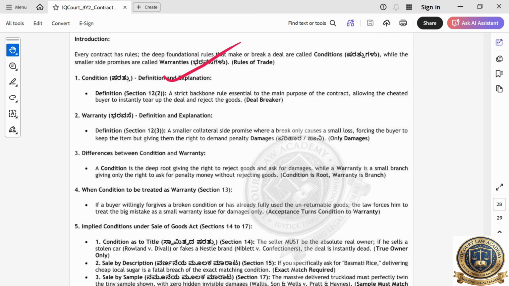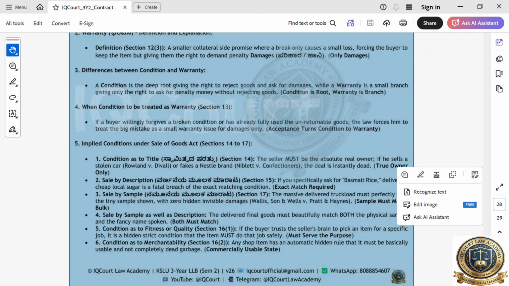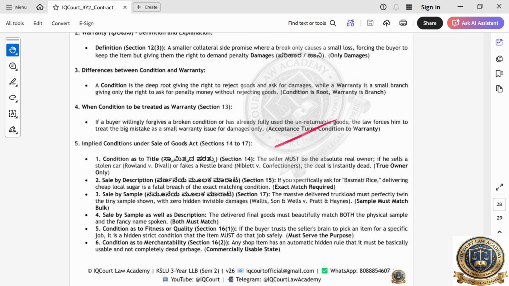Okay, don't worry. In this section you have to write Section 12 clause 2 condition and Section 12 clause 3 warranty, and the difference. This is very, very important. They may ask this question. At least they will ask 8 questions like that. Also they will ask about implied conditions. All this you can write as a range like this, 14 to 70, if you are not able to remember.